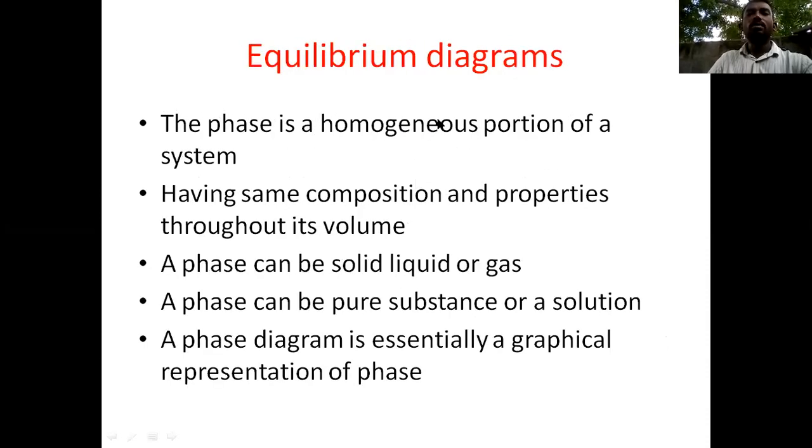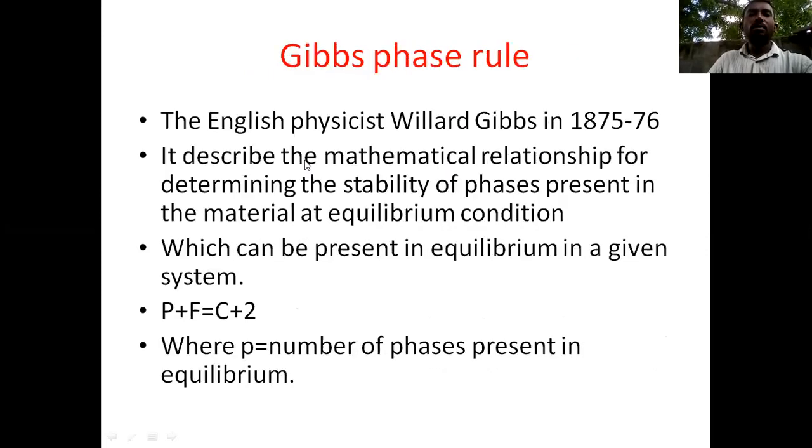The next topic is equilibrium diagrams, which we can also call phase diagrams. In the phase diagram, the first topic is the Gibbs phase rule. The Gibbs phase rule is a mathematical relationship for determining the stability of phases. It is P + F = C + 2, where P is the number of phases, F is the degrees of freedom, C is the number of components, and 2 represents the external factors. The two external factors are temperature and pressure.